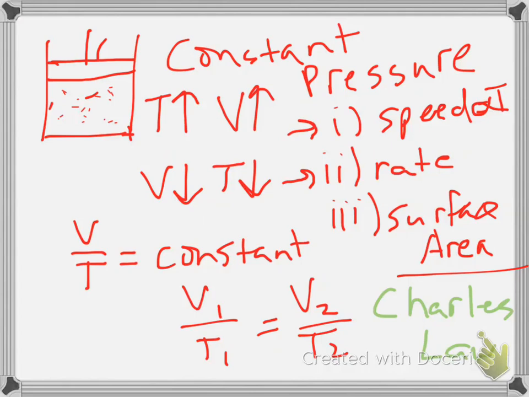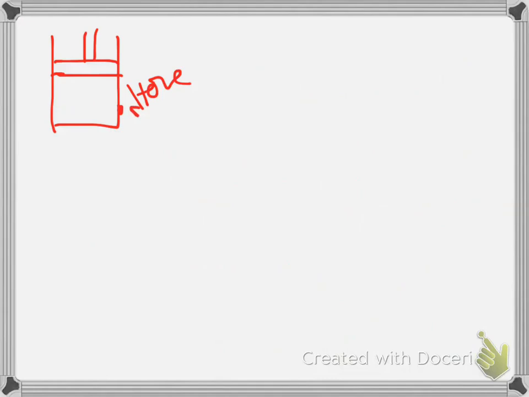Okay. Now, each one of these three laws, we were holding something constant. All of them were a sealed container where the gas could not leave or escape, or more gas come in. So why don't we change that up? Why don't we have our same container, same plunger, okay? But now we've got a little hole on the side of it. So we have some gas that can escape if we want to.